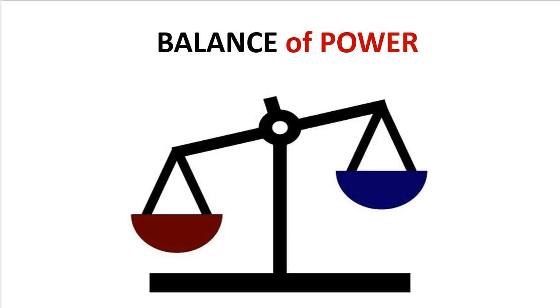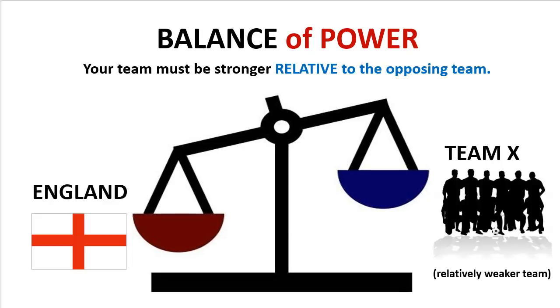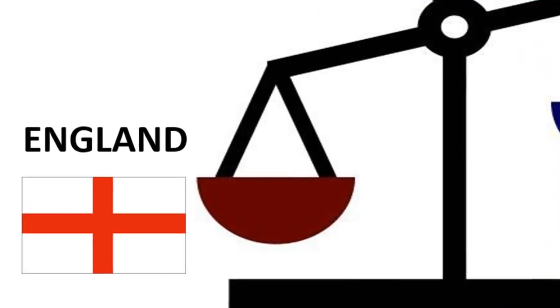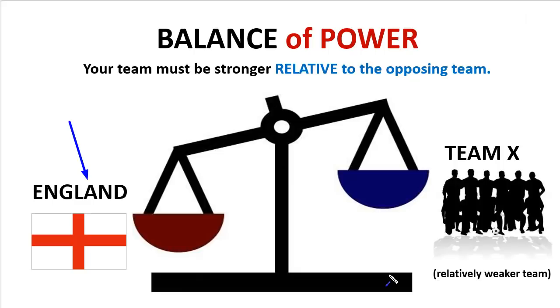So strength is number 1. Number 2 is balance of power. And what that means is this. It's quite simple. The team which we're going to bet on and which we want to win must be playing against a relatively weaker team. So for example, if I'm betting on England, which I am, we want England to be against a relatively weaker team. Now, as to which team you think is weaker or stronger, that is a judgment call that you need to make. And I'm going to leave that up to you.